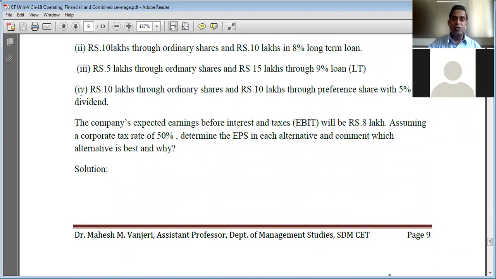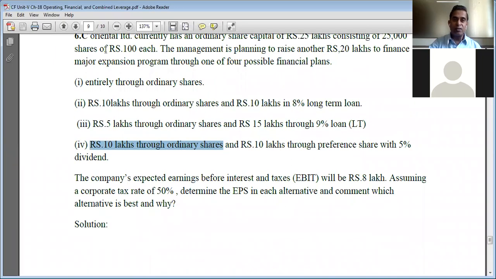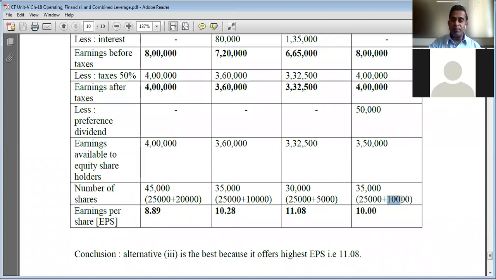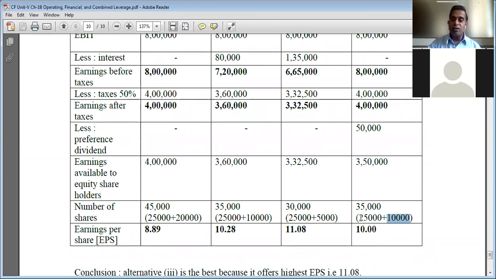Then financial plan 4. 10 lakh rupees will be raised through equity shares. The market price of equity share is 100 rupees each. So 10 lakhs divided by 100 is equal to 10,000, the additional number of equity shares under financial plan 4. So 25,000 equity shares currently present plus 10,000 additional equity shares is equal to 35,000 equity shares under financial plan 4. So we understood how to calculate the total number of equity shares under each financial plan. You need to be alert at this stage.